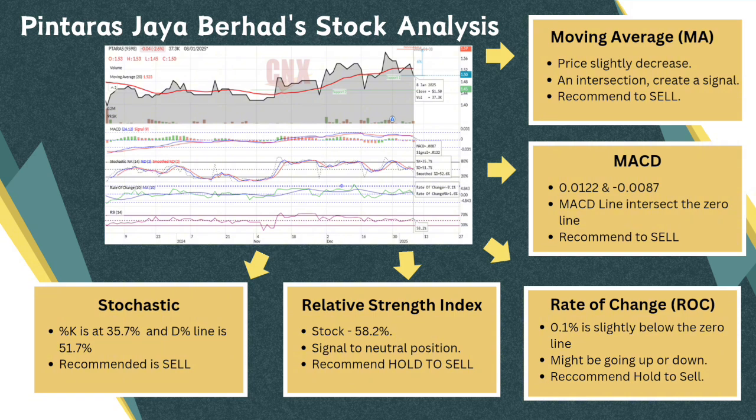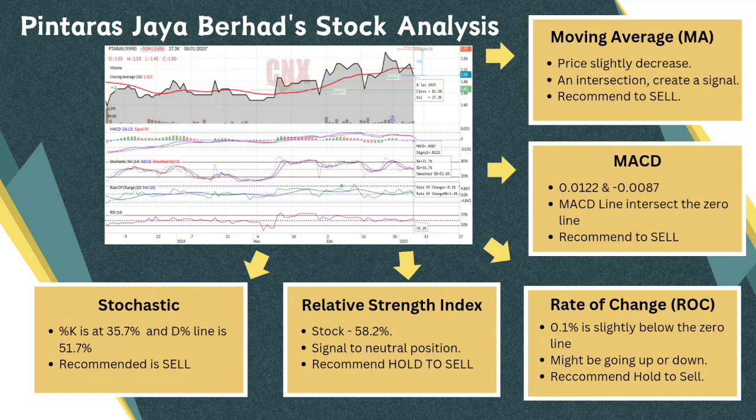The third indicator is stochastic. Based on this indicator, on 8 January 2025, the K line is 35.7% and the D line is 51.7%, and both show slightly to mildly bearish momentum. This is a strong sell if the K line goes down below the 20% line. Therefore, the recommendation for this indicator is hold to sell the stock for now and monitor the signal before making the decision to sell, because the potential signal could go up or down.